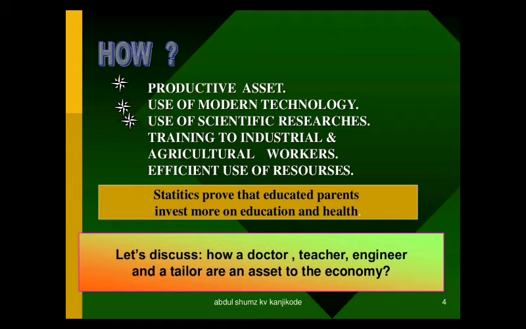In the same way in agriculture, by using various scientific methods nowadays, like tractors, plowing machines, harvesting machines, and the use of HYV seeds, high yield variety seeds, agriculture can be improved by agricultural workers. If they are more skilled, automatically they will give more productivity. And also efficient use of resources.